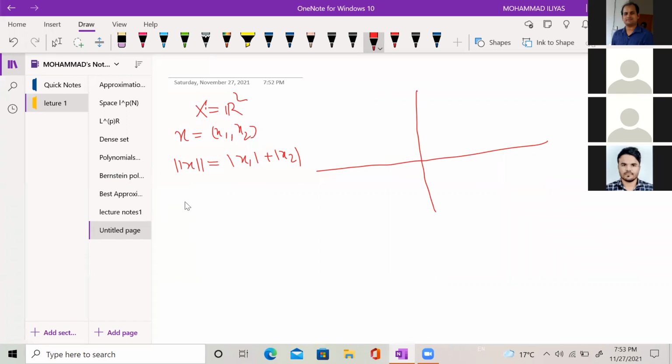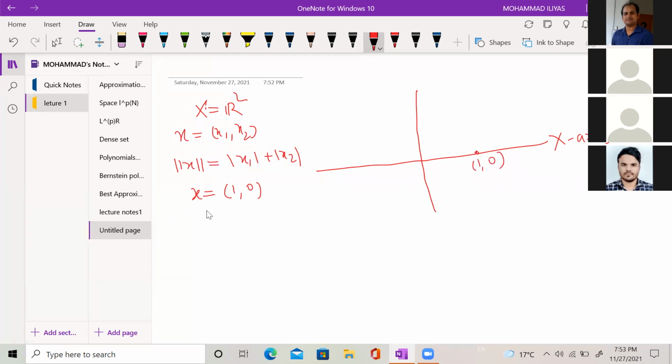Now I take the point x equal to (1, 0). This is a point on the real line, that is the x-axis.